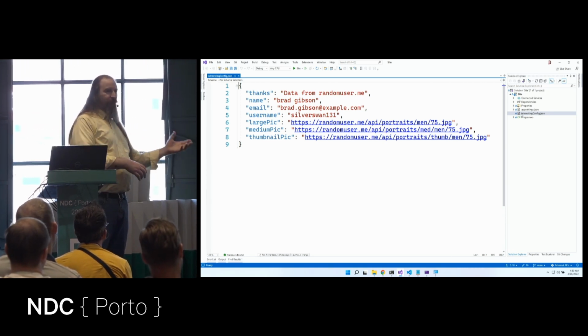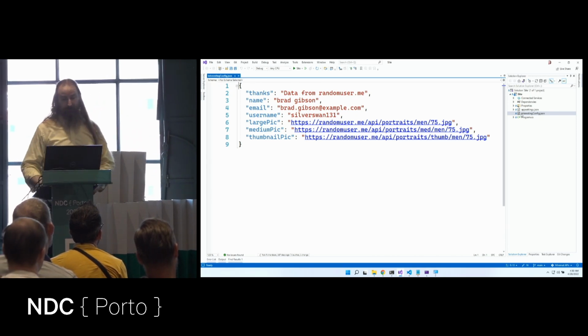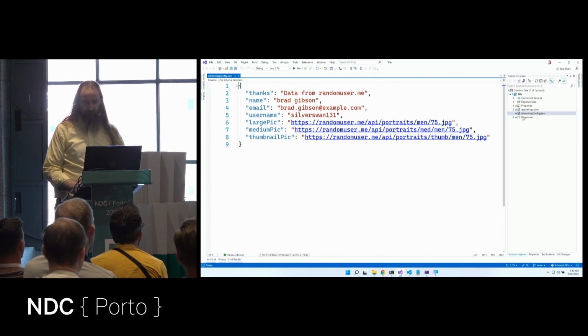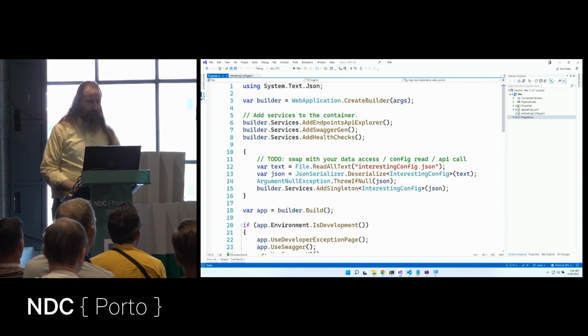Oh, well, I'll just go reach into Node and do it. Well, now we can do this in .NET as well. So that's a really cool use case. So I do my builder equals WebApplication.CreateBuilder. I'm going to add Swagger. I'll go read my text.